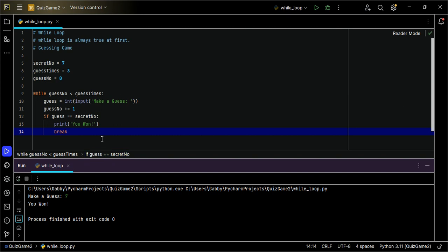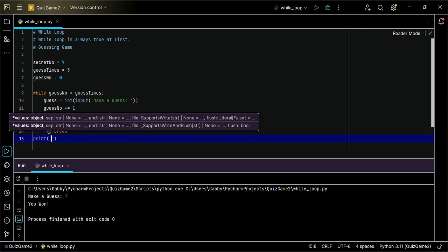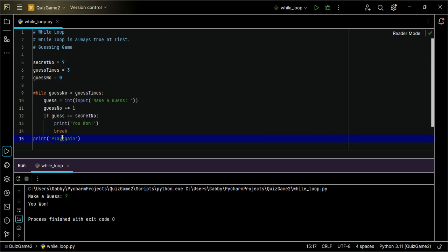Okay. Now, in order for us to know that we are done with the program, I'll create an instruction out of the loop. So I'll say print, play again. Yes, we want the user to always play again. So if you run it, you play again. So let's see what we've added to it. So 7, enter.